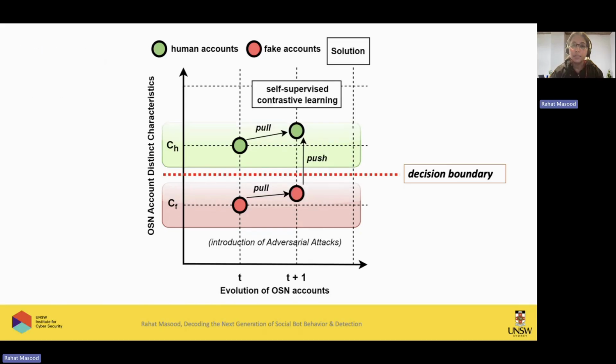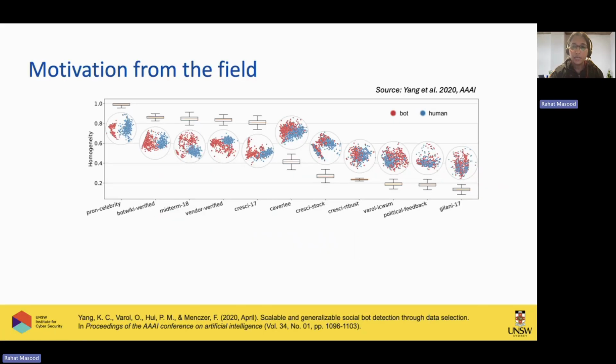And how I did it is through self-supervised contrastive learning. So what is self-supervised contrastive learning? I will explain it in later slides. But basically, what it does is push two different things apart and pull the same things together. So this is the main crux of self-supervised contrastive learning, and we can see it in the past.